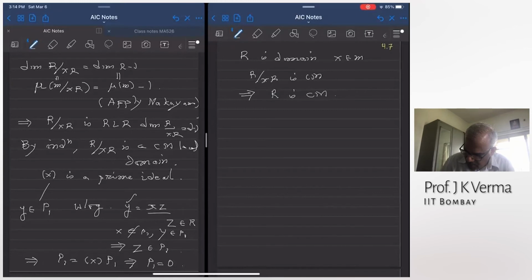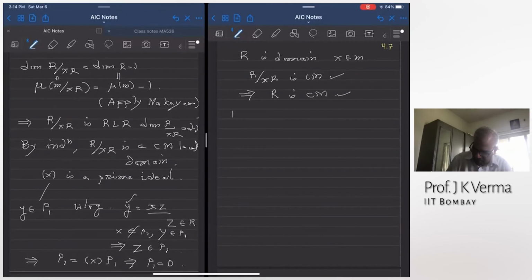So you see, by going mod a non-zero divisor, I have this Cohen-Macaulay property. I can then lift it to R, that R is Cohen-Macaulay, and this shows what we wanted to show, that a regular local ring is a Cohen-Macaulay integral domain.